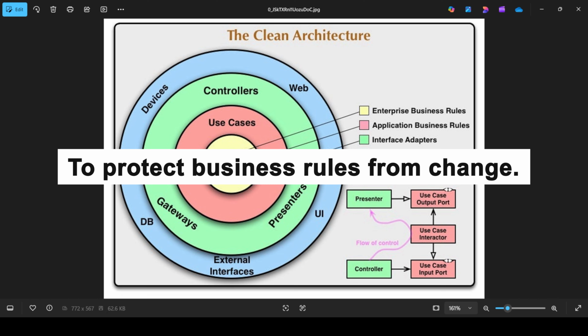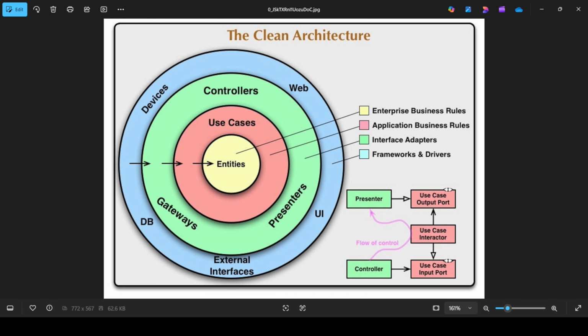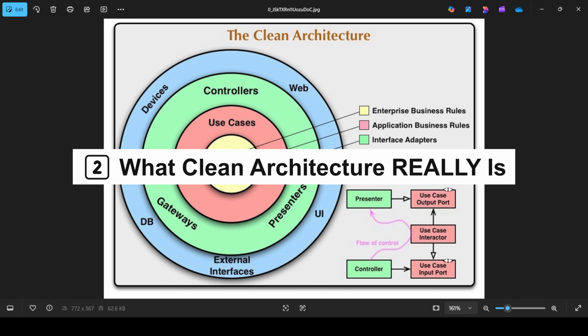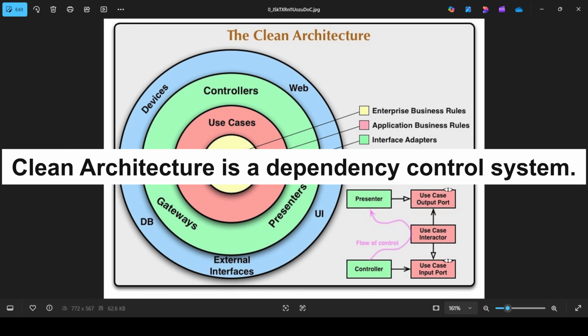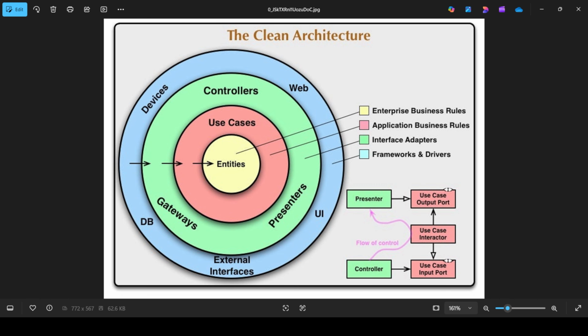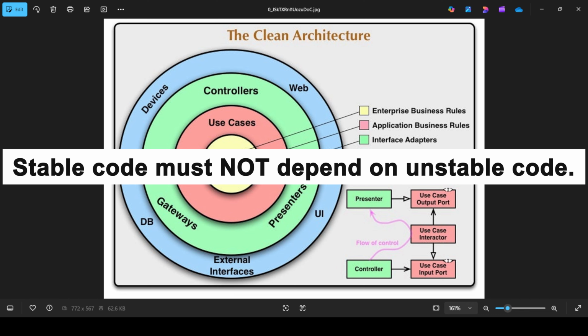Now, what is clean architecture really? Most people say clean architecture separates concerns. The real definition is: clean architecture is a dependency control system. It controls who is allowed to depend on whom. The most important rule is that stable code must not depend on unstable code.